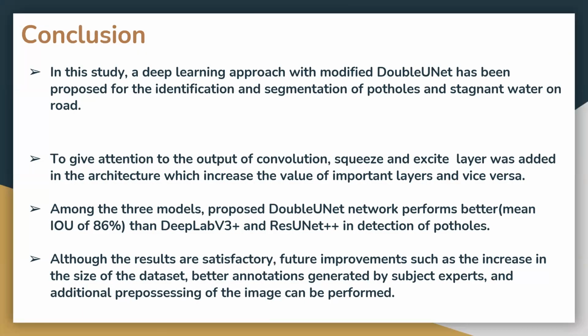So overall, a deep learning approach with modified WNet has been proposed in our system. To give attention to the output of convolution, a squeeze and excite layer was added in the architecture. Among all the models which we have used, the WNet network performs better than DeepLab V3 and U-Net. Although results are satisfactory, in future, improvements such as an increase in the size of the dataset, better annotations generated by subsets, and additional pre-processing of images can be performed.